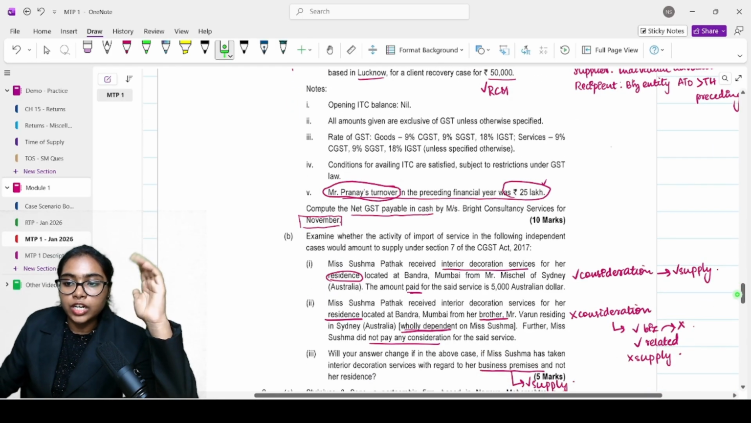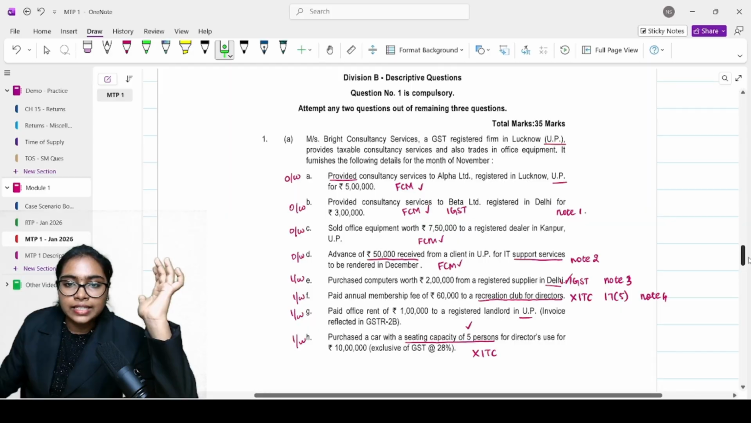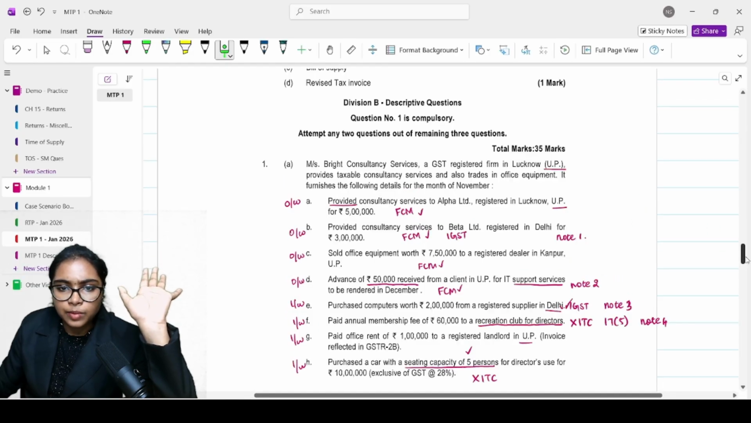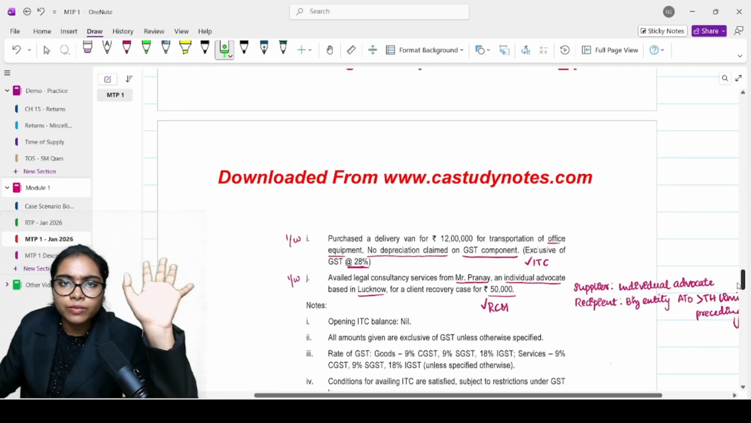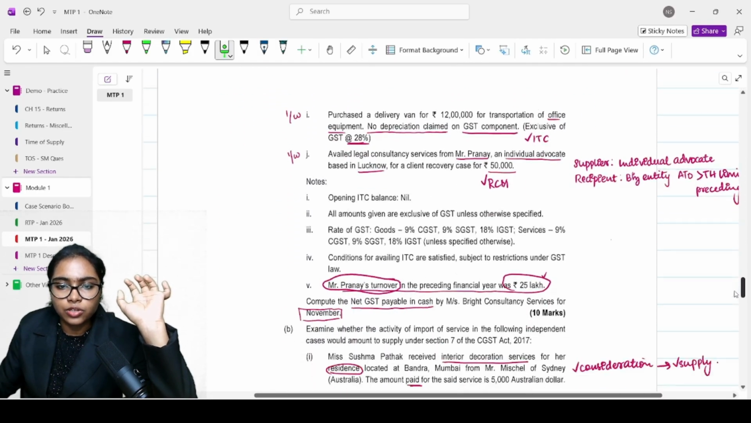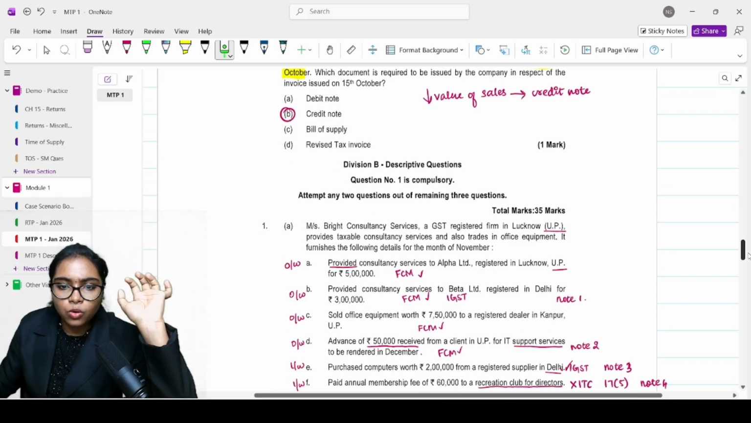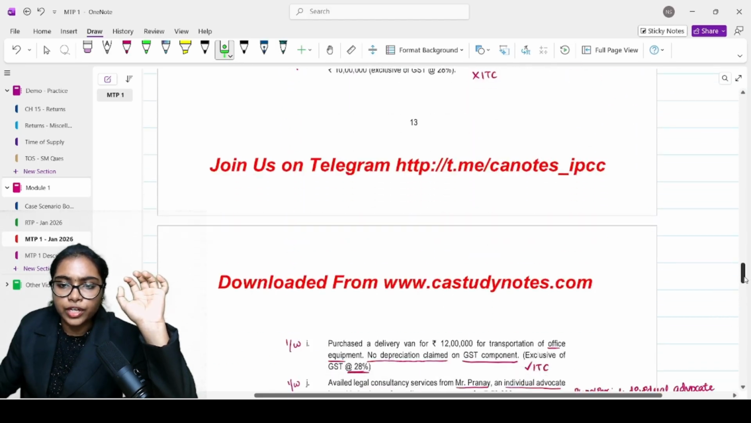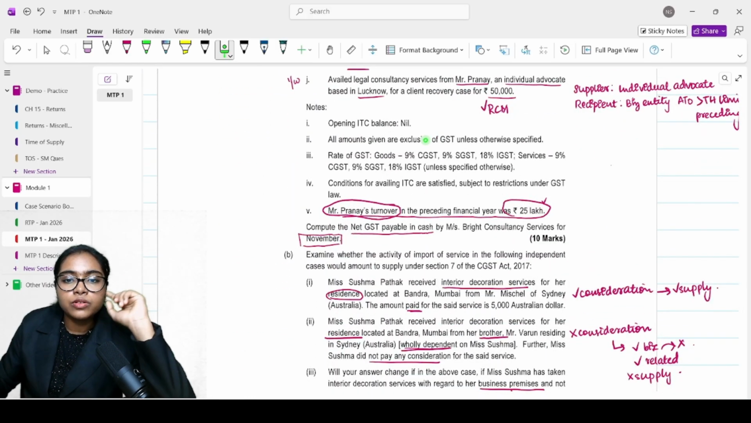Yes. Now we need to check if they have exceeded the threshold limit. No particular information regarding that has been given. So you can very well assume that yes, they had more than the threshold limit. Yes, you're free to assume that. All amounts given are exclusive of GST. Rate is given. Conditions for availing ITC are satisfied. Very good.